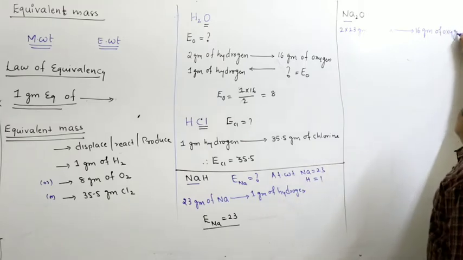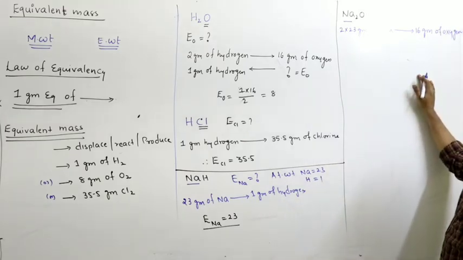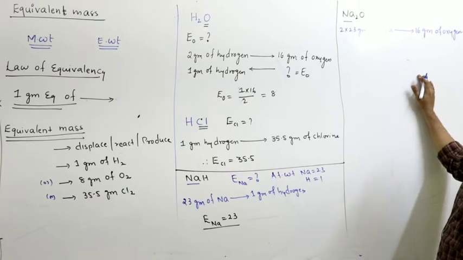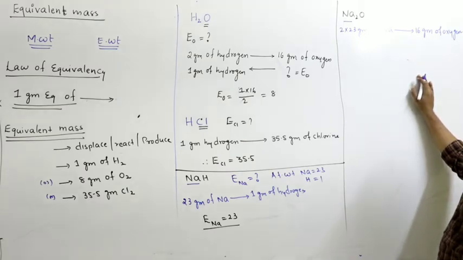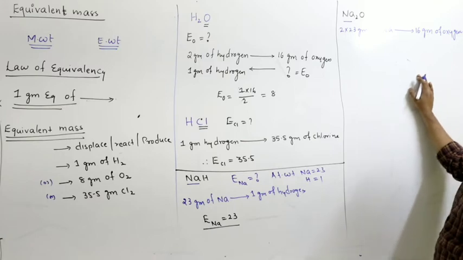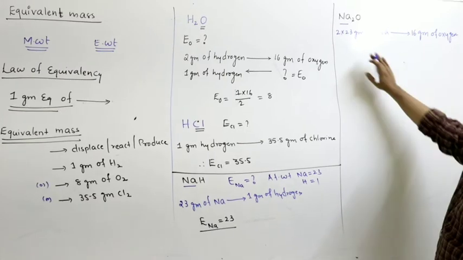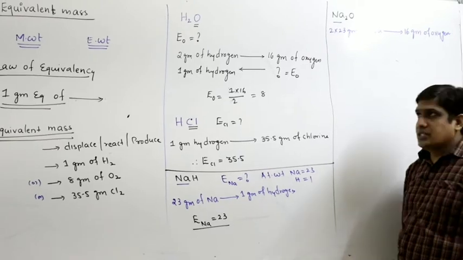Why 2 into 23? The atomic weight of one sodium is 23, and in the given molecular formula there are 2 sodiums. So 2 into 23 parts of sodium combine with 16 parts of oxygen. Part indicates weight. Weight I am expressing in grams. You can express in kgs also, but both must be in the same units.